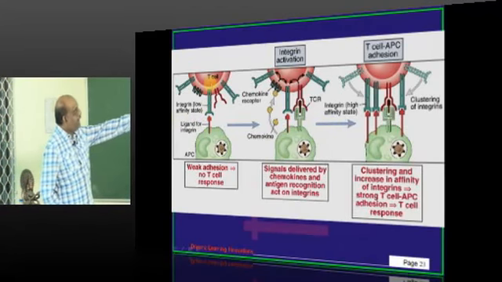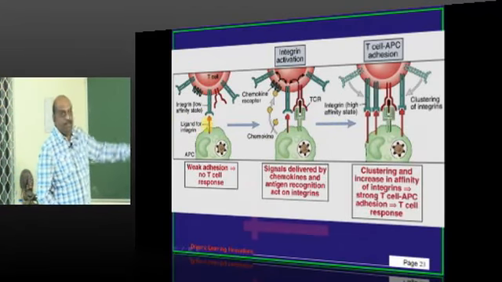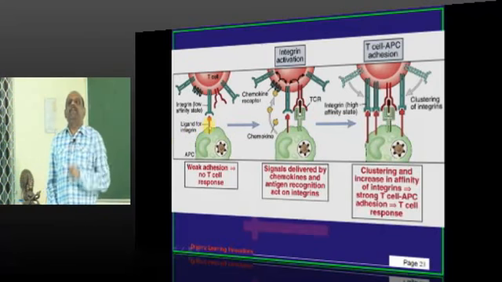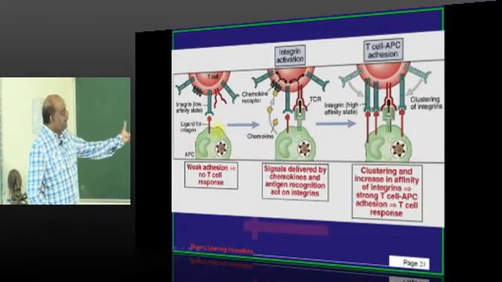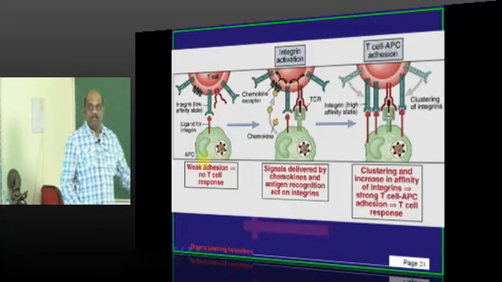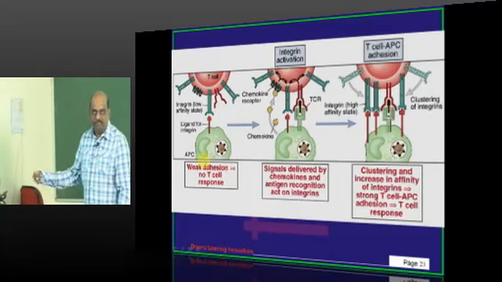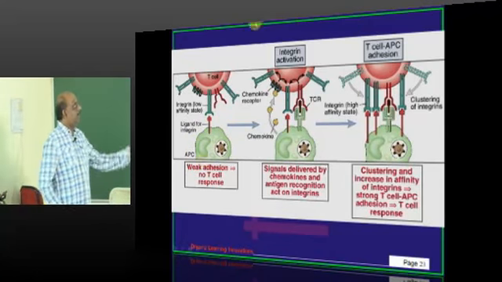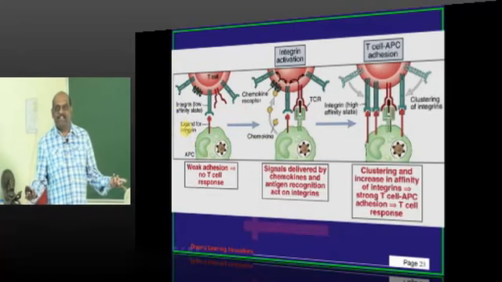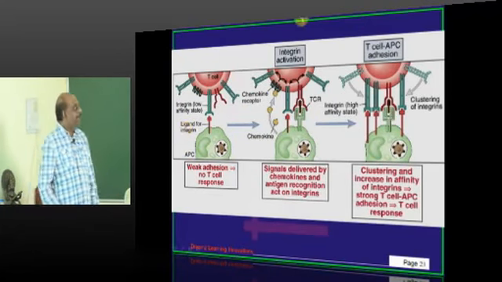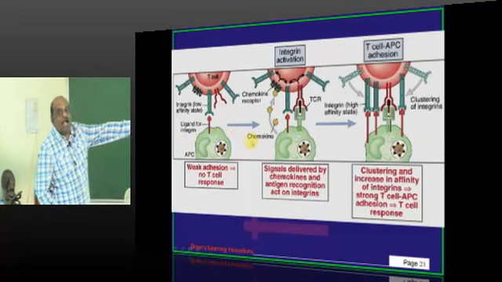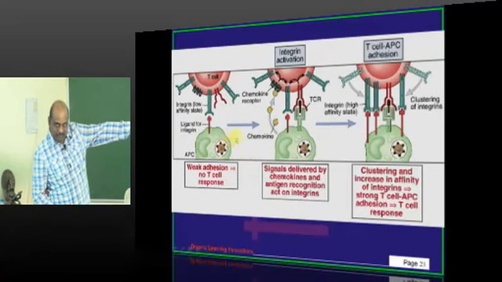Typically, the integrin expressed on the T cell will be in a low affinity state. That is, an antigen presenting cell is bringing the thief, but the judge is not ready. He is not available for giving a judgment, right? Then chemokines are expressed.